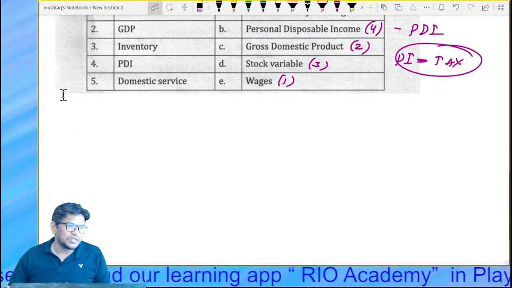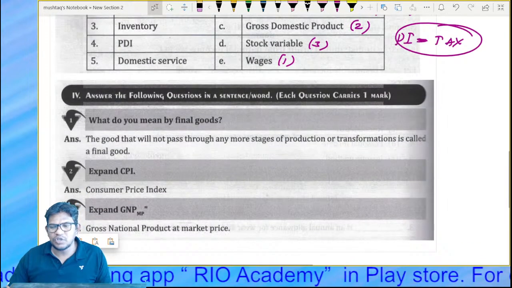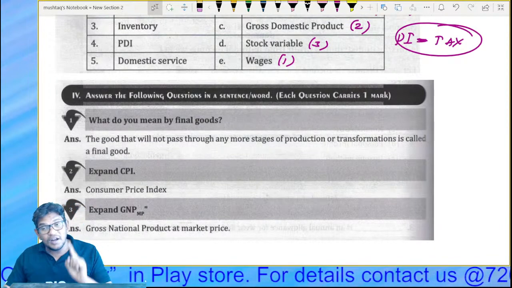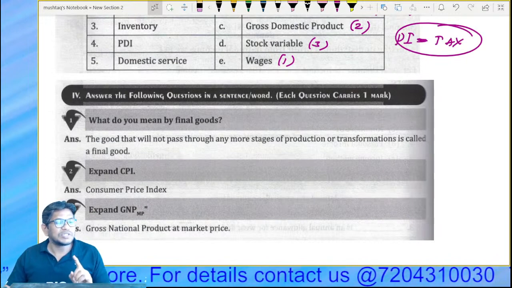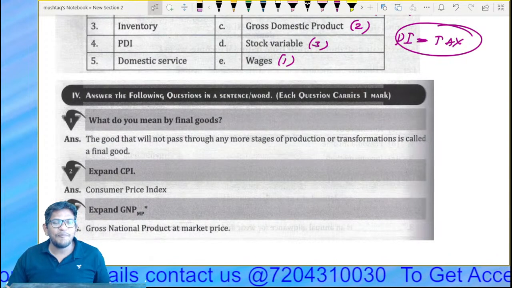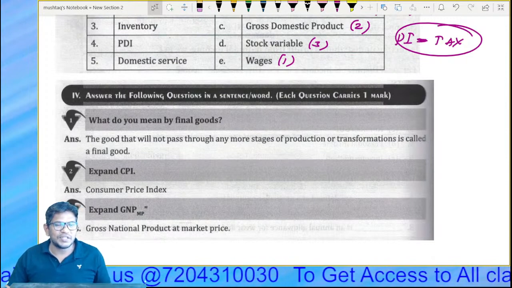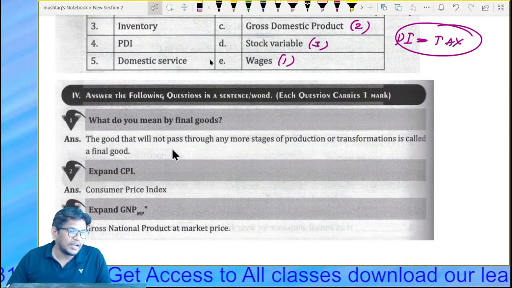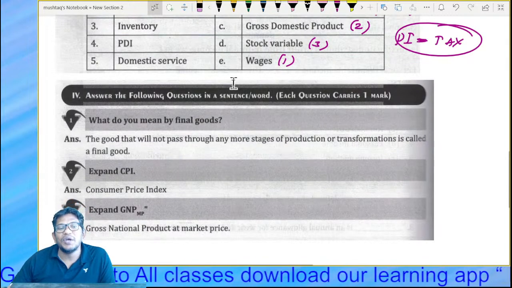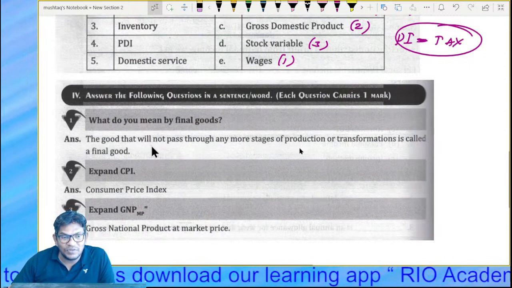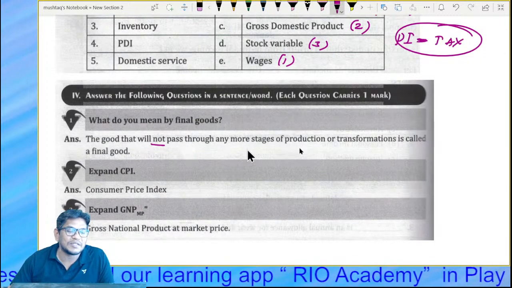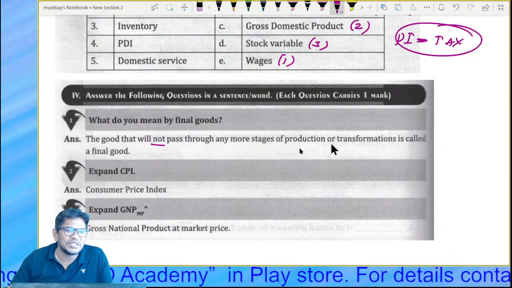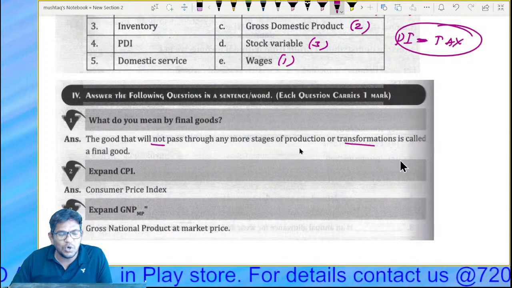So guys, we'll discuss one-mark questions. After that, again, we go for the next part of this topic. One-mark question. What is first? What do you mean by final goods? Means the goods which are only for consumption. All those goods that do not pass to any further process of production, or are not transformed, are called final goods. This is the final stage. The goods that will not pass through any more stages of production or transformation are called final goods.